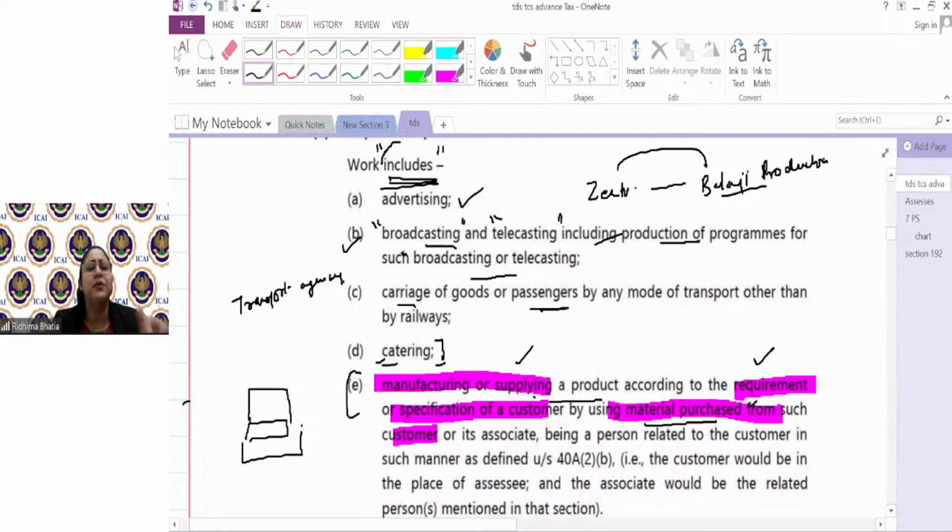Material purchase from such customer in the sense means he's taking the material price from me and then he's recovering from me. You don't get confused from this line, purchase from such customer. Ultimately, the materials are also provided by me. That, my friend, comes under work contract. यहाँ पे manufacturing or supplying of a product है, which is sofa, requirement, which was my specification, and the material for that was provided by me.